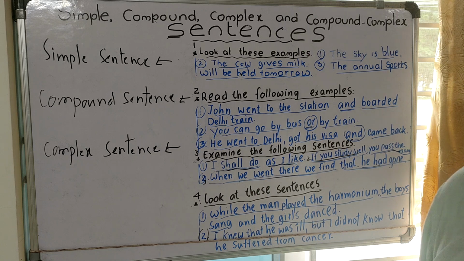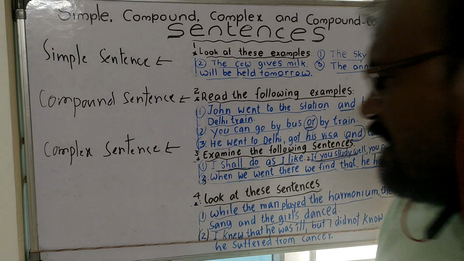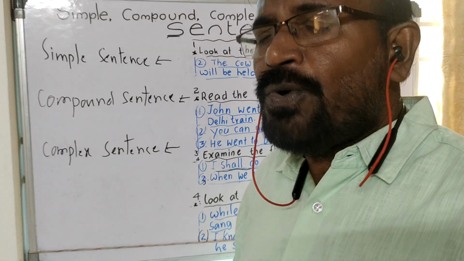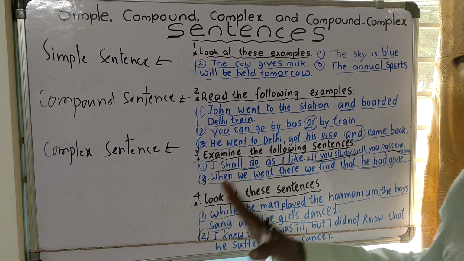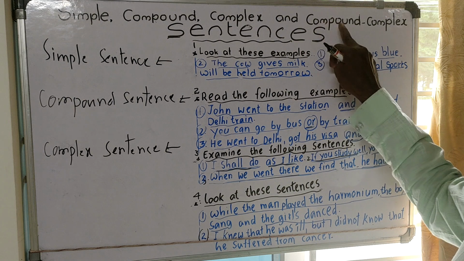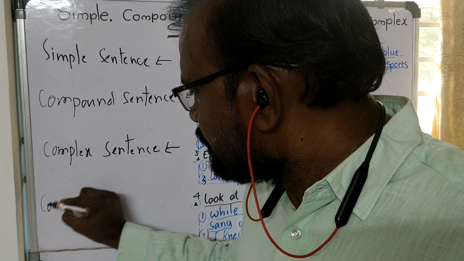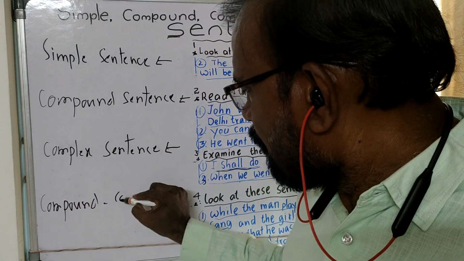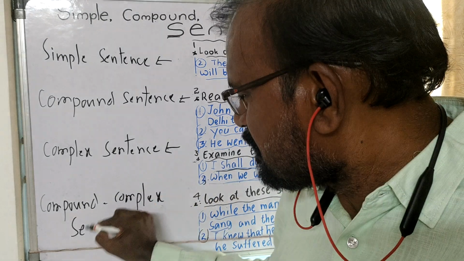In these sentences, when we find only one subordinate clause and two or more main clauses, then in that situation we call those sentences compound complex sentences. Compound complex.